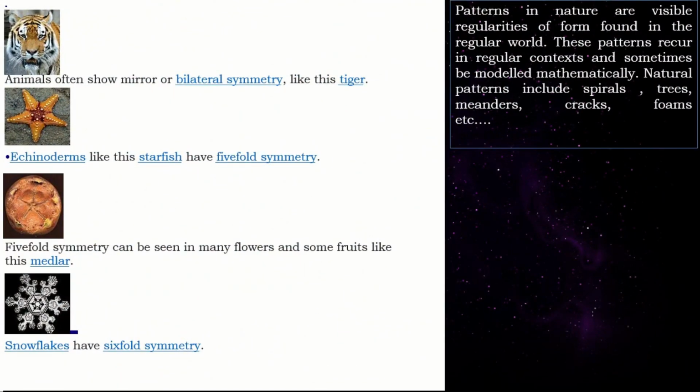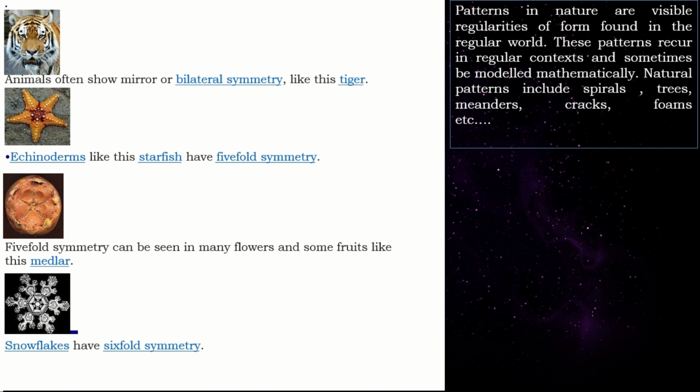So patterns in nature are visible regularities of form found in the natural world. These patterns recur in different contexts and can sometimes be modeled mathematically. Natural patterns include spirals, trees, meanders, cracks, foams, etc. Animals or human beings often show a mirror or bilateral symmetry, that is, half of our face will have a symmetry, half and half, like a tiger.